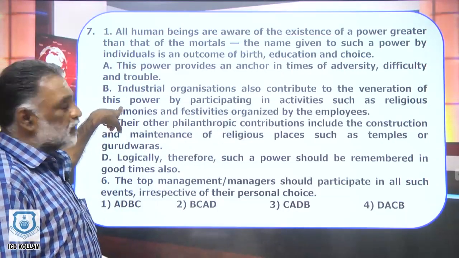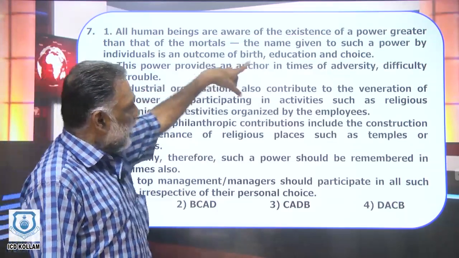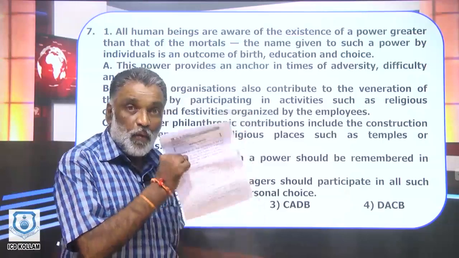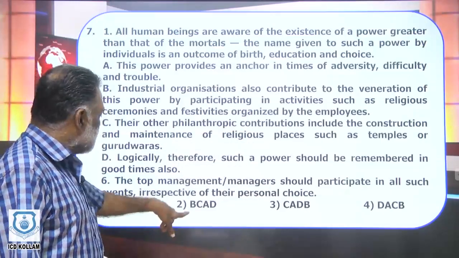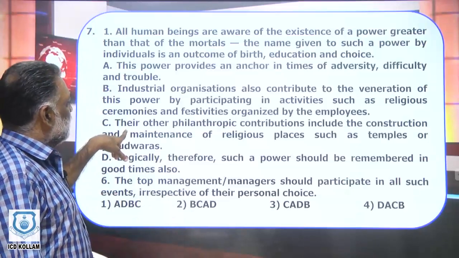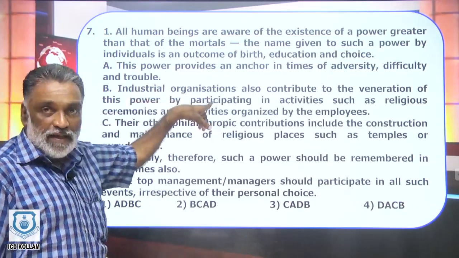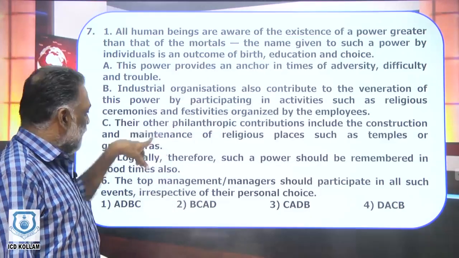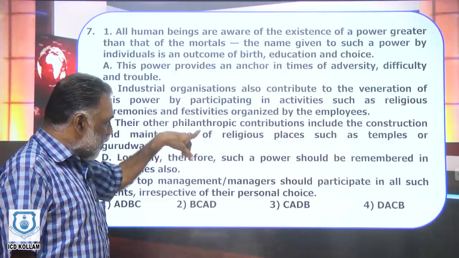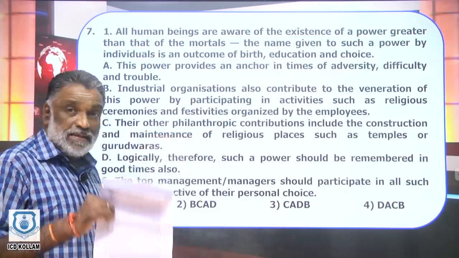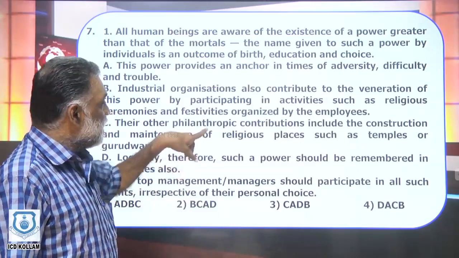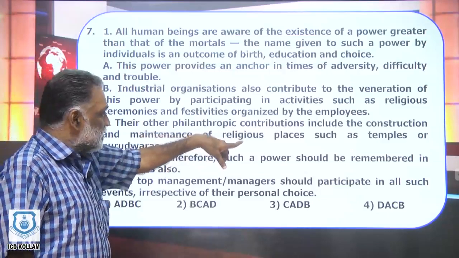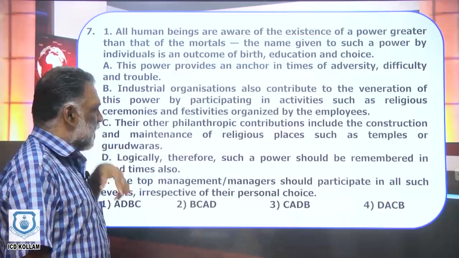What is this power? This power is the greater power already mentioned in the first sentence. That is the link between 1 and 2. Now comes C. There. There means industrial organizations. That is the link between 2 and 3. There means industrial organizations, other philanthropic contributions. Philanthropic means charitable. Contributions include the construction and maintenance of religious places such as temples or gurudwaras.